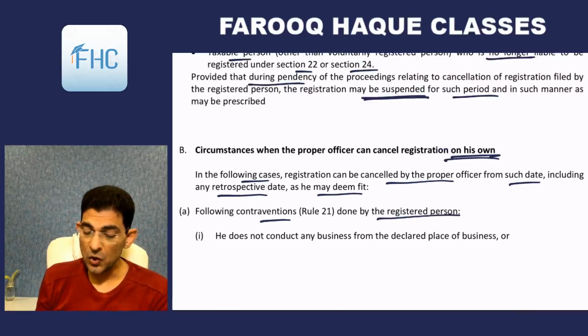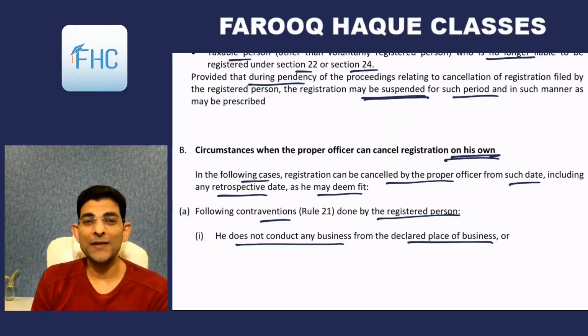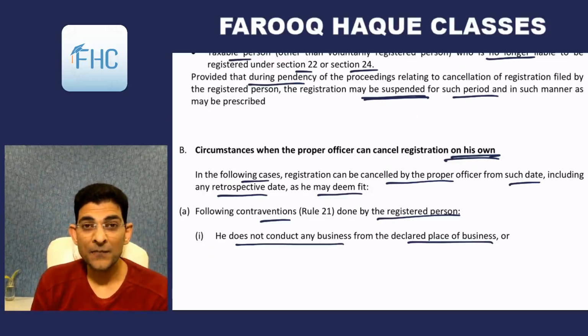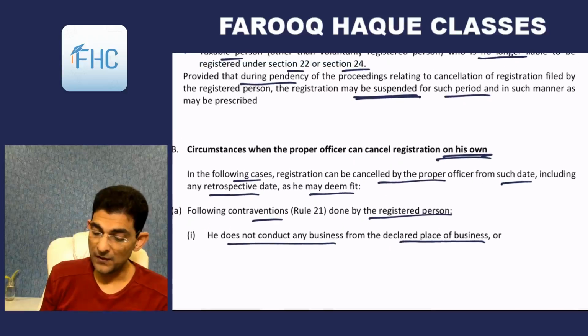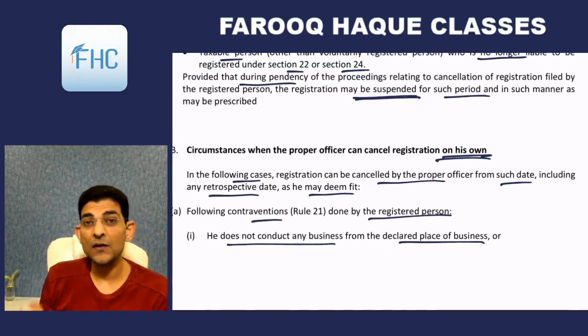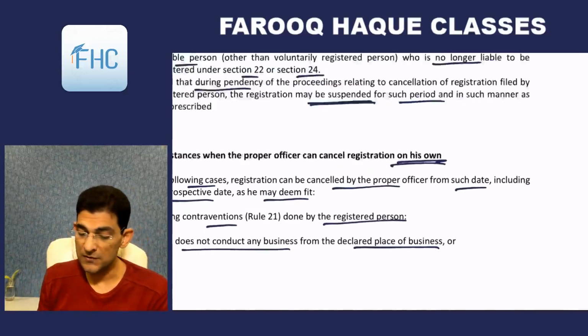First, he does not conduct any business from the declared place of business. You have given the registered address as plot number so and so, building number so and so, street number so and so, and if the officer comes there to visit you anytime and doesn't find you there, no place of business is located in that place, then he can go back and cancel your registration. Number one, no business is conducted from the declared place of business.